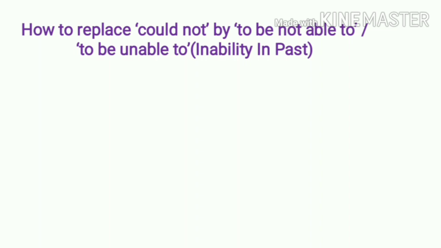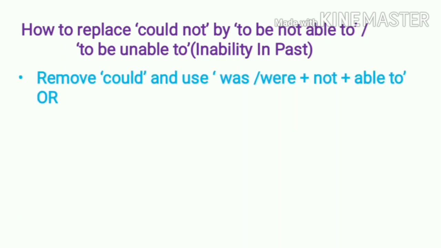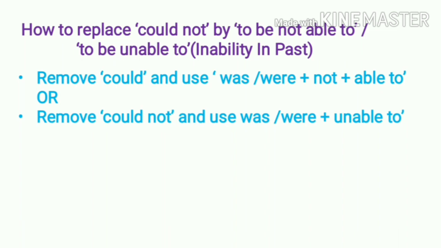Now let us move to could not. Now could not, that is inability in past. So we can make the use of either able to or unable to. Now what is given to you here? Remove could and use was were plus not plus able to. Or you have option remove could not सहित could काढायचा and use was were plus unable to.